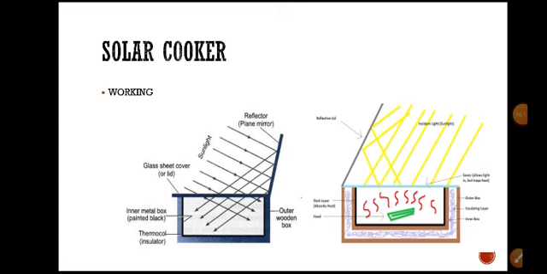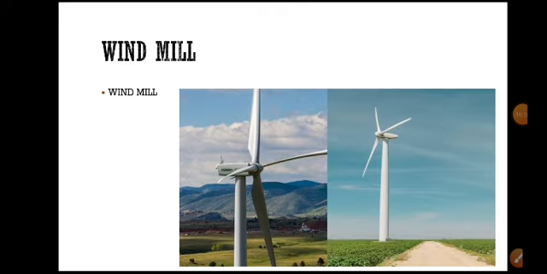Next we will go to another energy, that is the windmill. The windmill is a device which gives energy from winds, right? We have coastal areas, hill areas, different geographical areas in India and all over the world.